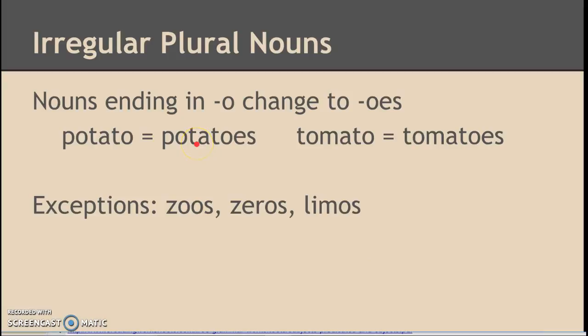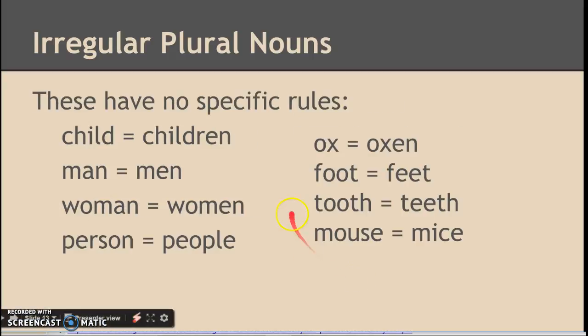Nouns ending in O change to OES: potato, potatoes, tomato, tomatoes, heroes. Okay, but there are, again, exceptions. So zoos, zeros, and limos are also exceptions. A lot of these you just kind of got to remember, unfortunately. And then these have no specific rules at all. So child becomes children, man becomes men, woman becomes women, and person becomes people. Okay. We also have ox, oxen, foot, feet, tooth, teeth, and mouse, mice.